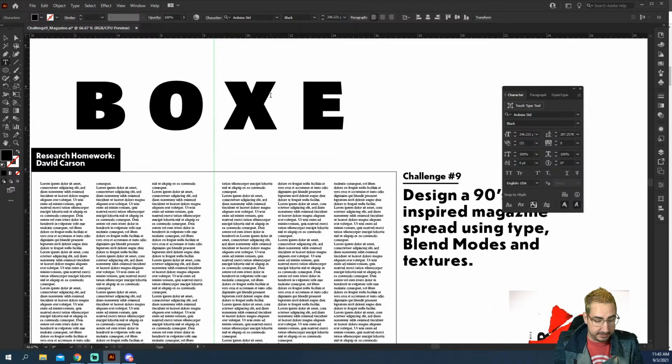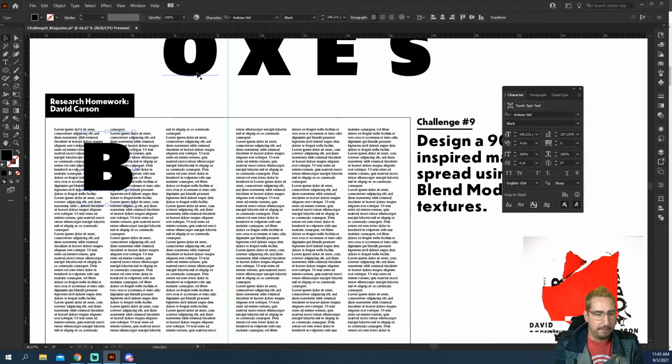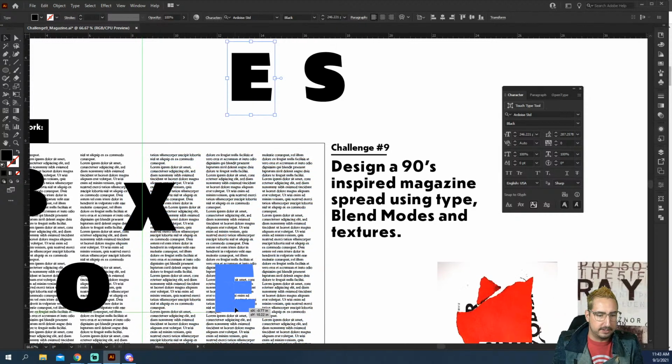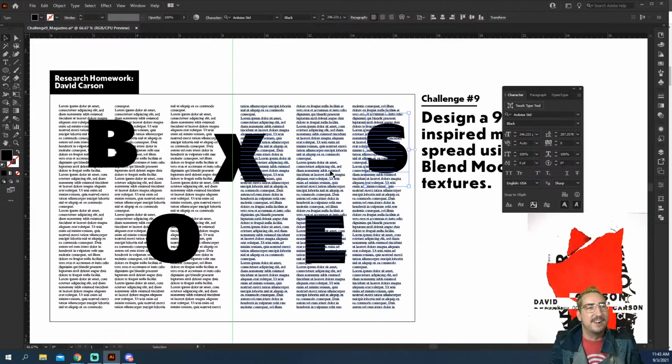Sorry, do it as separate. There we go, boxes. So what we're going to do is I'm going to kind of drag these around the page where I want them to go. Again, David Carson, all about the craziness. We're breaking grids. We're throwing things at the wall.